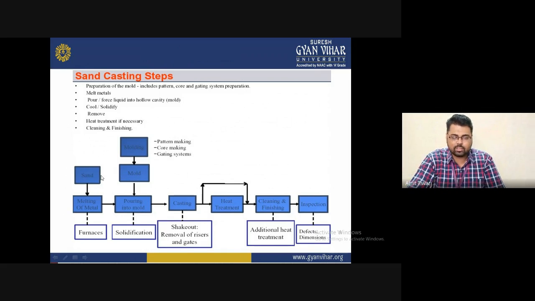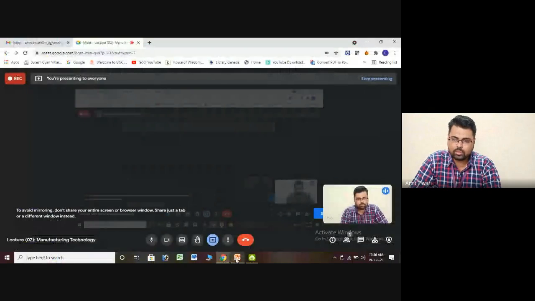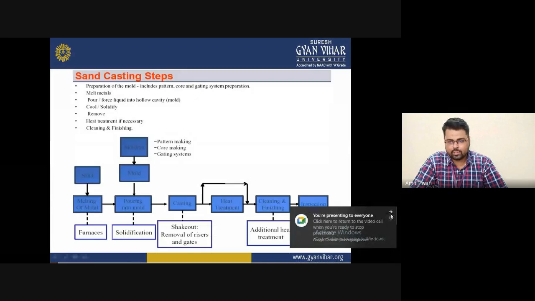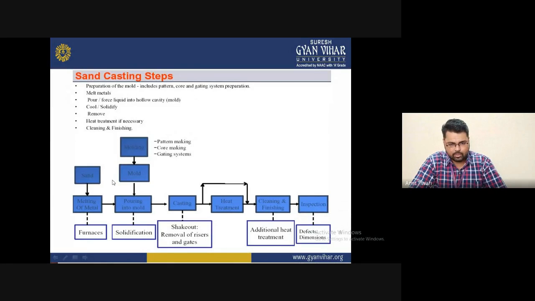First is the sand casting. We fabricate the sand casting, and for that we require sand. You mix the sand with clay and any other chemical to give strong bonding or compressive strength. Due to this, the material is allowed to solidify, and there is no disturbance during this type of process. So these are all the processes that will be followed for manufacturing any casting. The second thing is the melting of the metal.